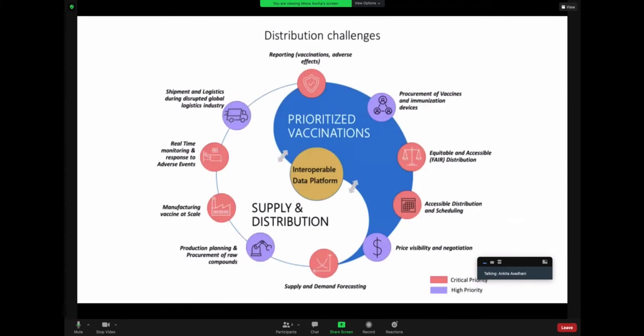So there are multiple distribution challenges when looking at this decision analytics problem. Some of these include procurement of vaccines, equitable and accessible distribution, price visibility, and supply and demand forecasting. But we really wanted to focus on our 2 objectives for our problem because we only wanted to take on challenges that we could take on. Next slide.